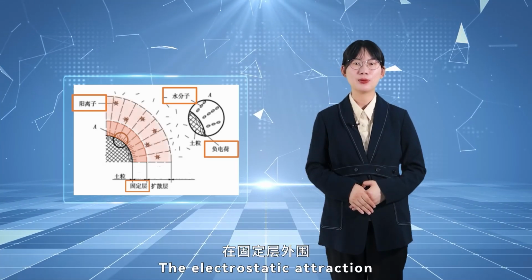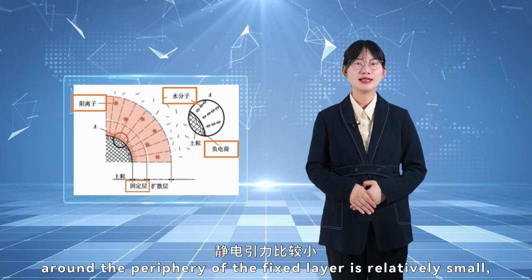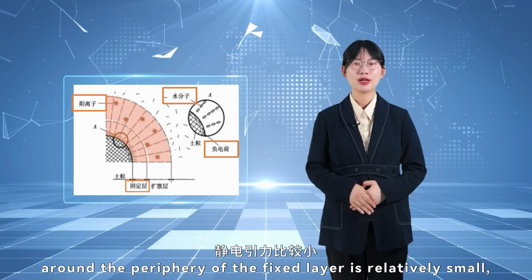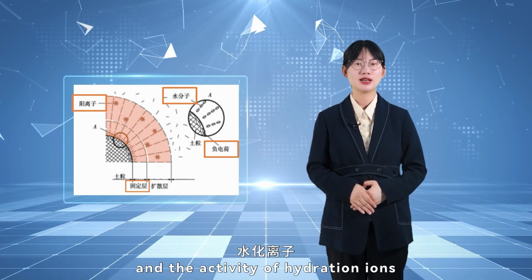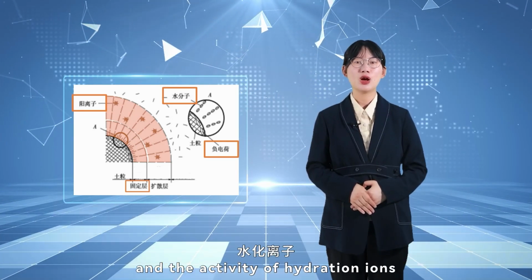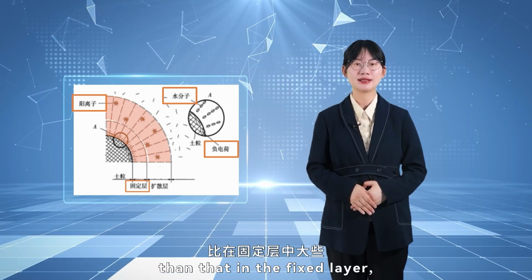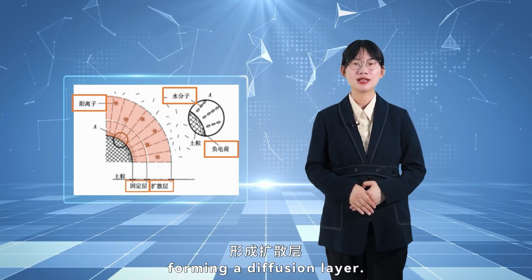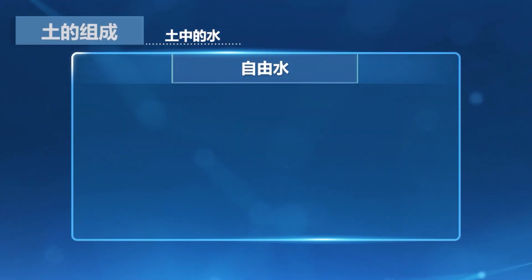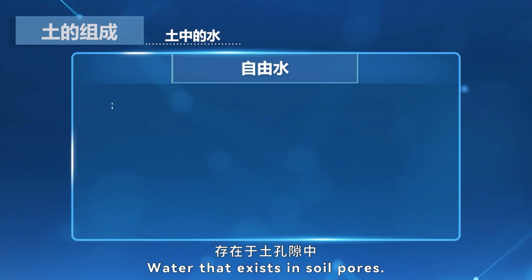The electrostatic attraction around the periphery of the fixed layer is relatively small, and the activity of hydration ions and polar water molecules is larger than that in the fixed layer, forming a diffusion layer. Free water. Water that exists in soil pores.